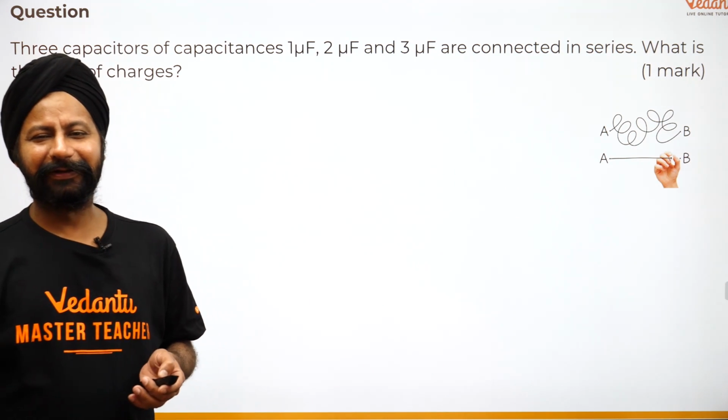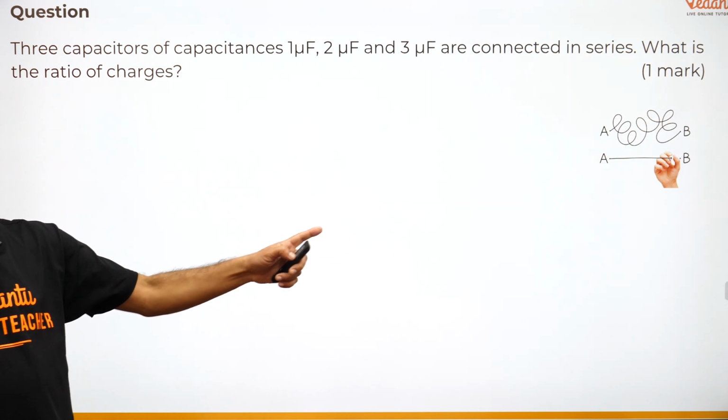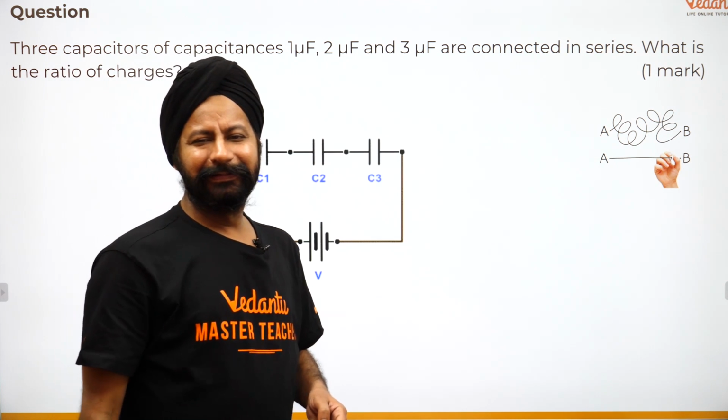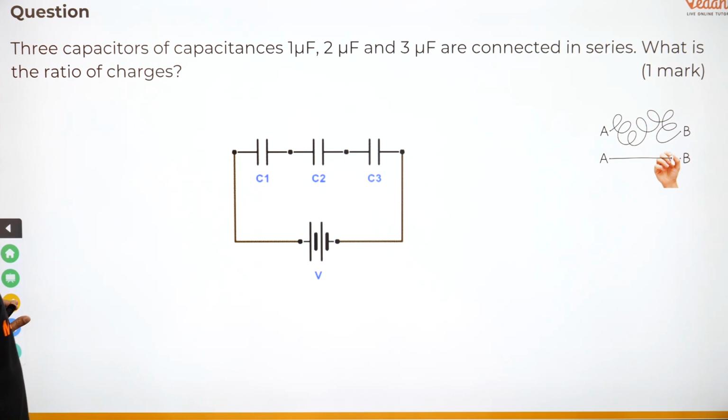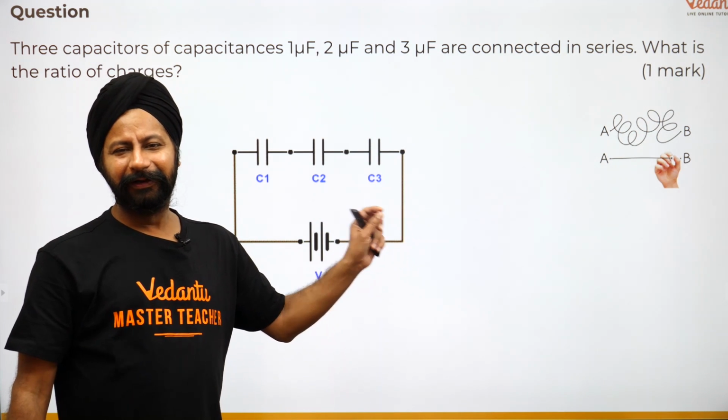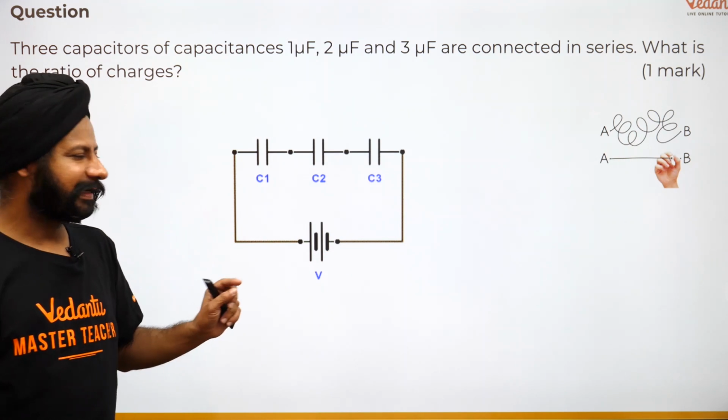Okay, 3 capacitors, again that icon comes in there, because many students think, okay, series, parallel, I don't remember all this, I don't remember formulas. It doesn't really matter to you. See how I brought this here, let me show that. 3 capacitors are in series here. Now think about it, how do capacitors get charged?